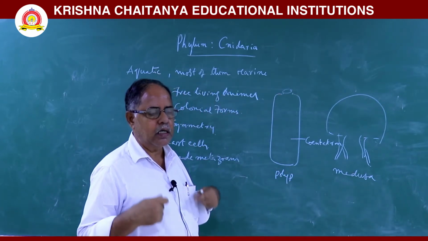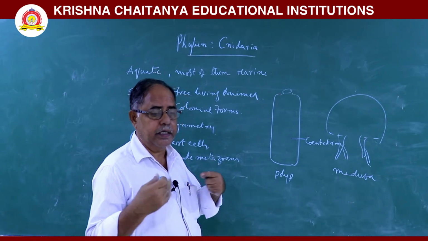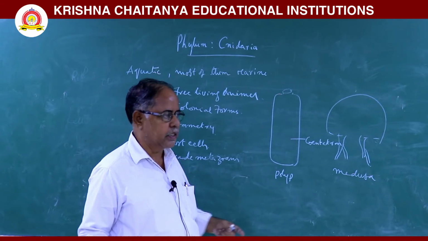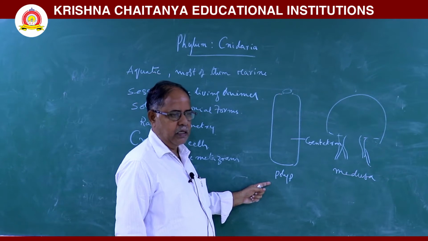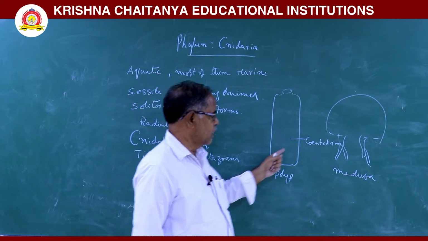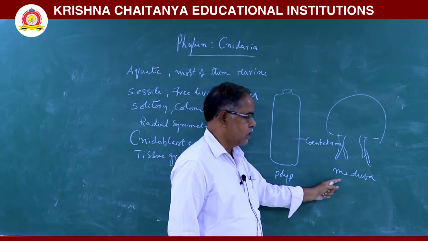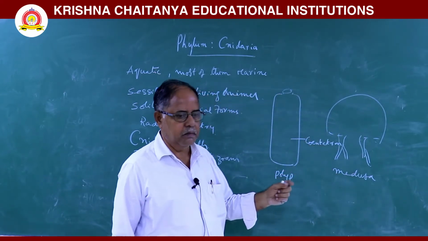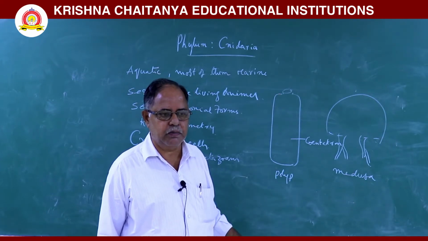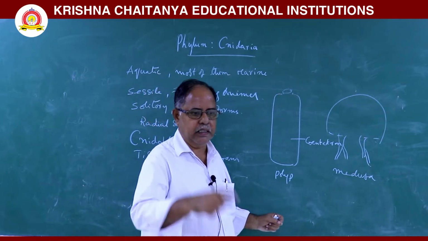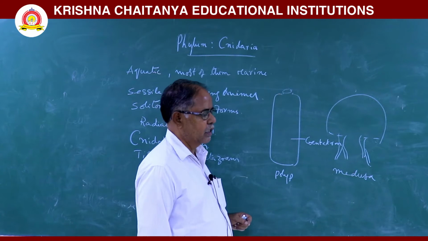They show alternative generation or metagenesis. That means this asexual polyp produces medusa by asexual reproduction. This sexual medusa forms polyp by sexual reproduction. So this asexual reproduction and sexual reproduction come one after another. That type of generations are called alternative generations or metagenesis.